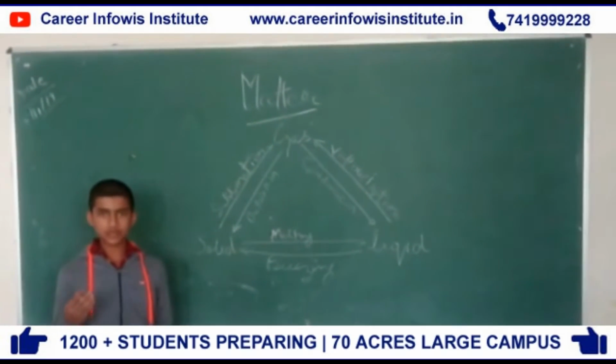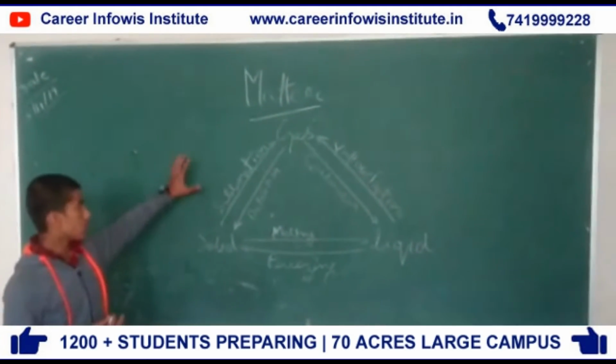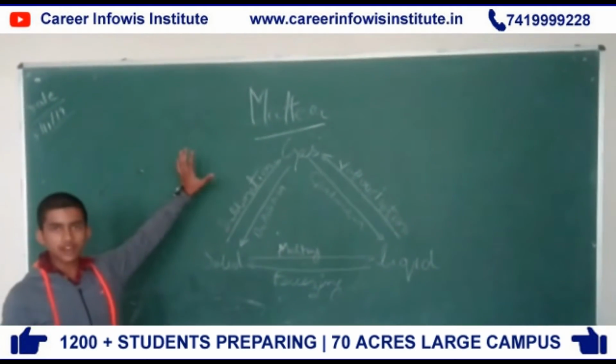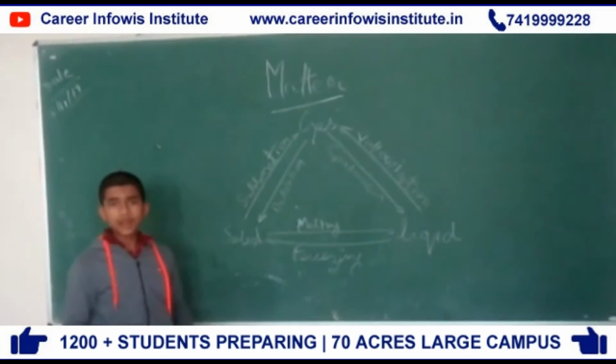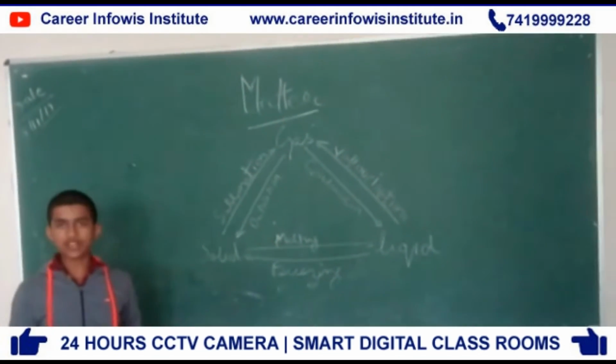Matter is anything that occupies space and has mass. It is called matter. Everything has a mass and occupies space. Matter is of three types: solid, liquid and gas.